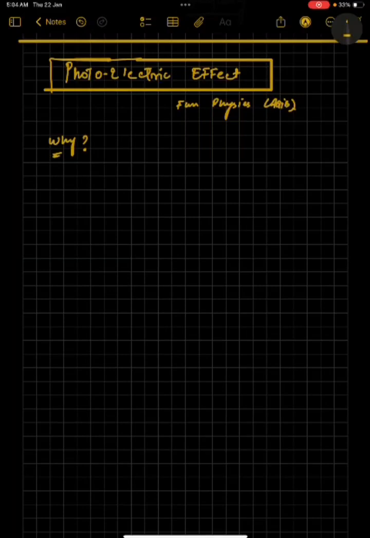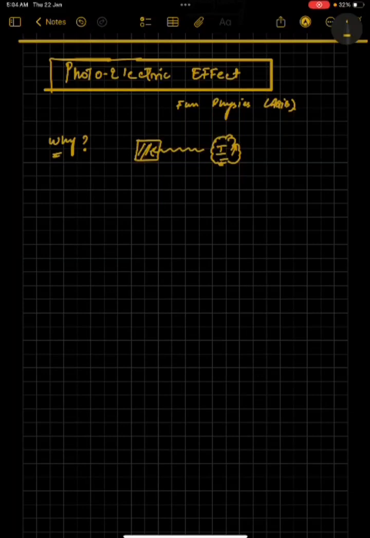Okay, we increased the intensity of the light. For example, there is a piece of metal, and you are throwing light on it. A light is incident on this metal piece, and you are increasing the intensity of this light. Still there is no photo emission, sorry, no electron emission from this metal. Why? Now this is the question. Classical Newtonian physics used to believe that whenever you keep increasing the intensity of the light, more electrons will be emitted from the metal surface. But here I am telling you that there will be no emission of electrons. Now why not? We need to find the answer to this why.